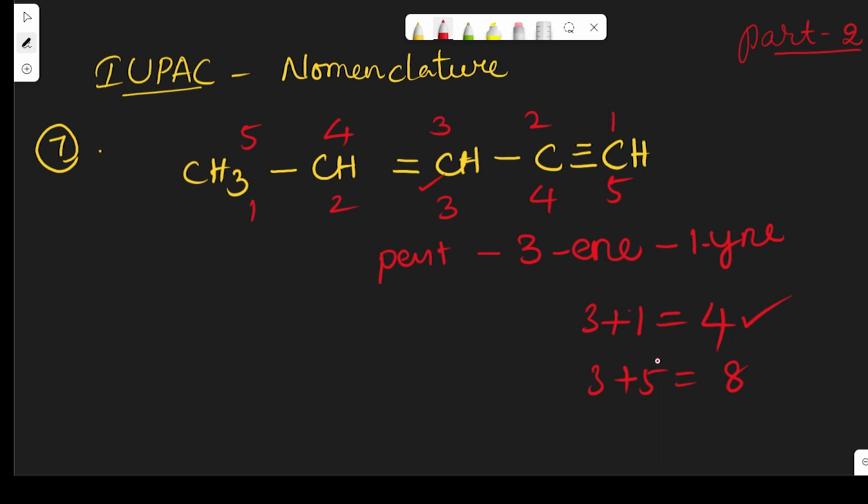When there is no functional group, only double bond, triple bond, and also substituents present in the given compounds, then we use the least sum rule. This is what we discussed in the previous video. If you have any doubts regarding these rules, go through the previous video. Okay. Now let us see another example.